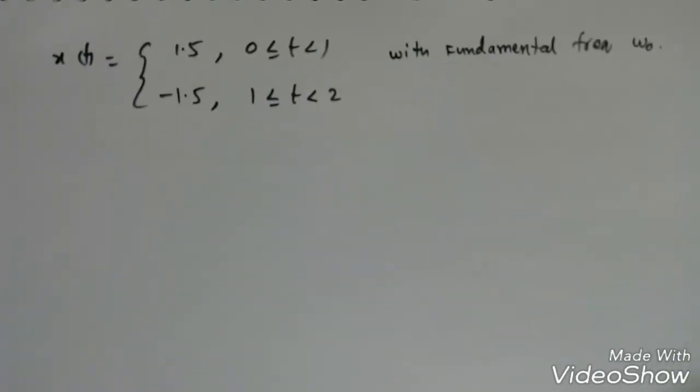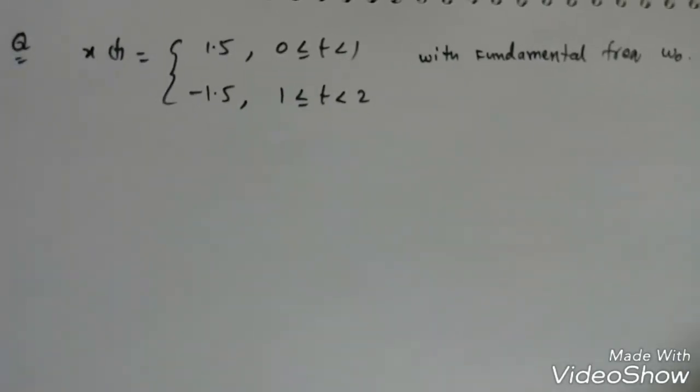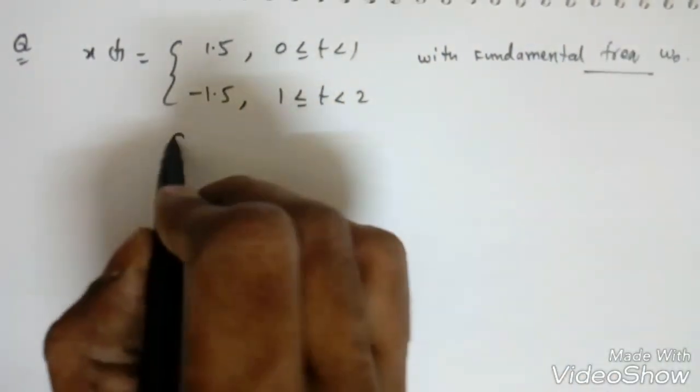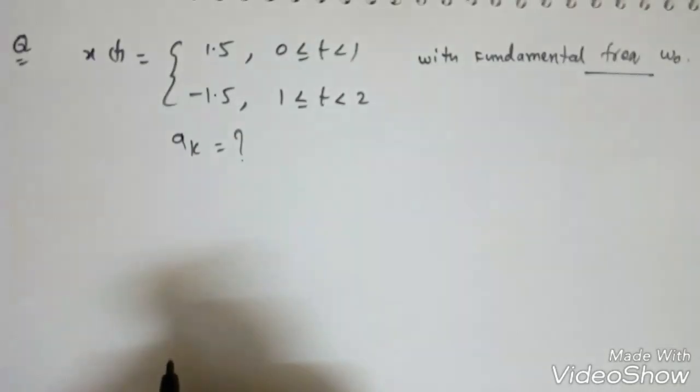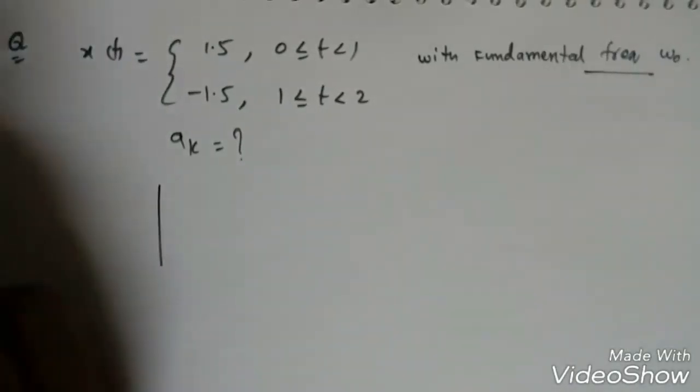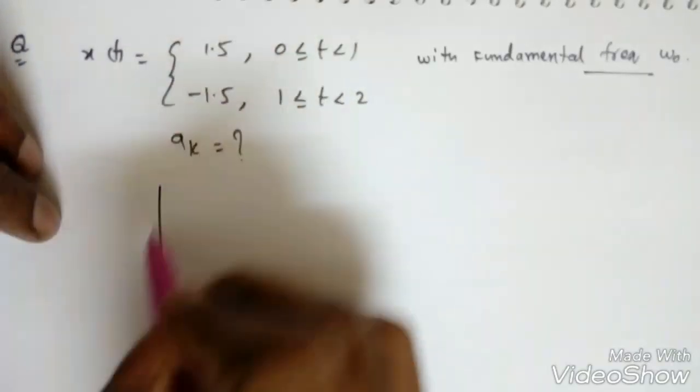Next we will do one more problem on this, and in the next lecture we will see the properties of the Fourier series. So this is x of t with fundamental frequency omega naught. We need to find the Fourier series coefficients ak. So first we need to draw the signal. From 0 to 1, the amplitude is 1.5.